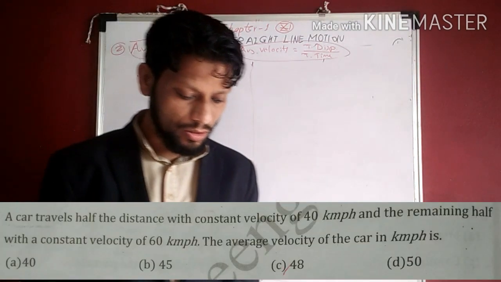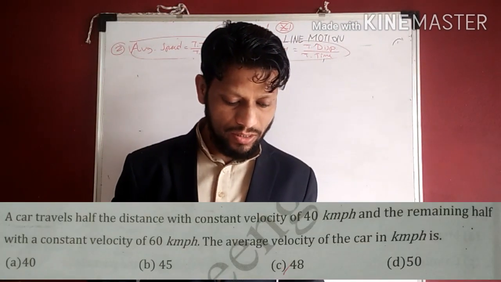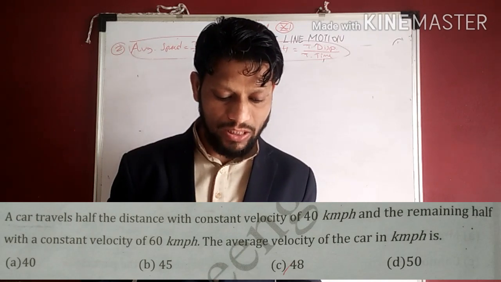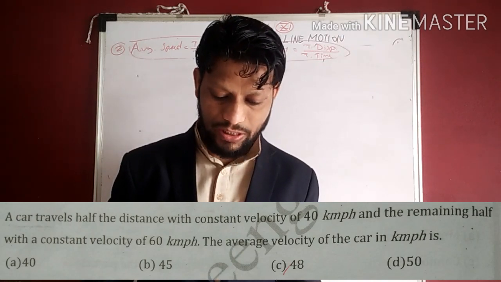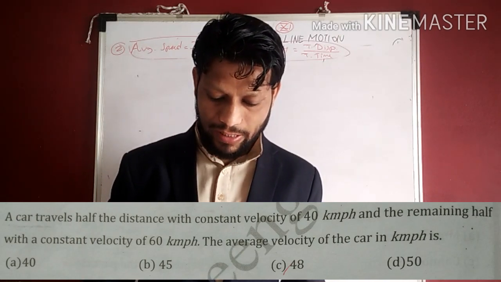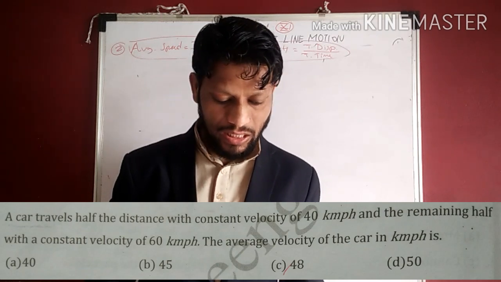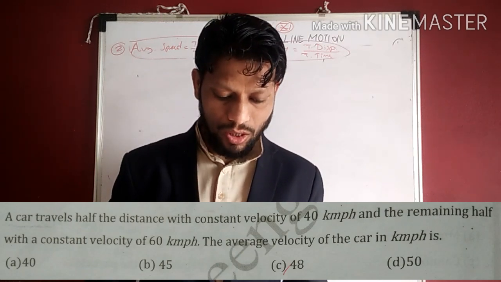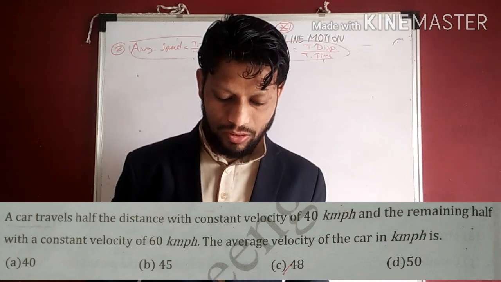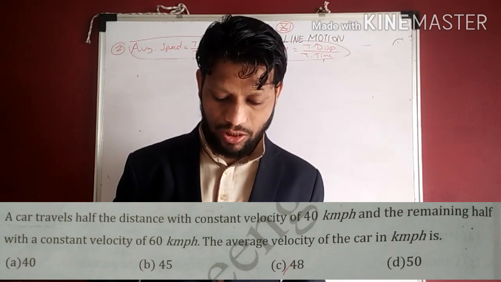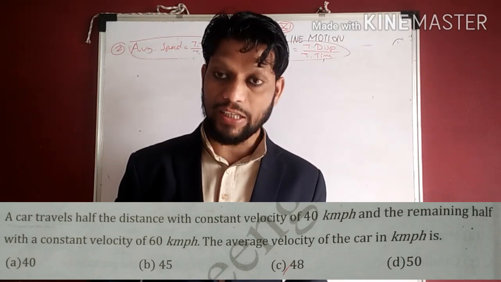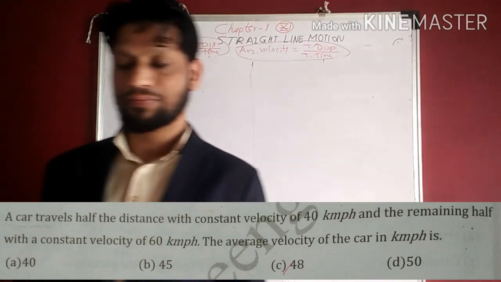Okay, we'll solve a numerical question. A car travels half the distance with constant velocity 40 km per hour and the remaining half with constant velocity of 60 km per hour. The average velocity of the car in km per hour is, four options are given. We'll find the correct option.